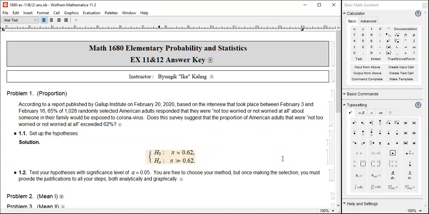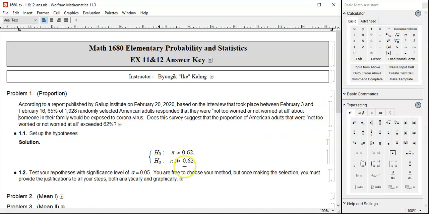The true proportion is about 62%. That's the null hypothesis. An alternative hypothesis, well, you have to set up. The problem said exceed 62%, so yes, exceeding. Or another way to see it, 65% is greater, so it must be pointing greater.